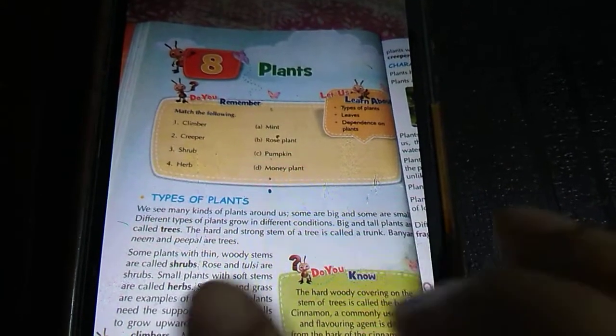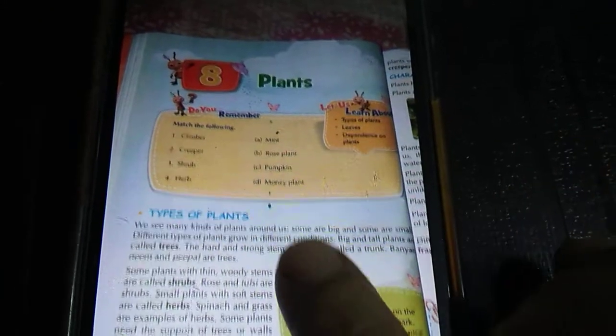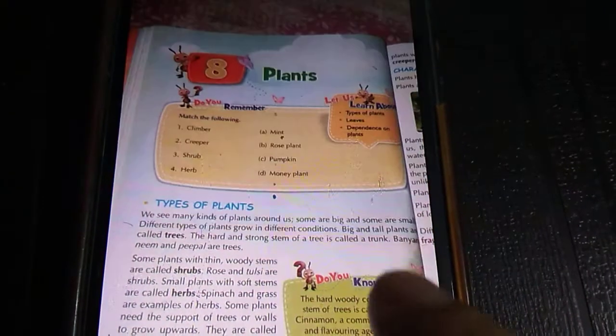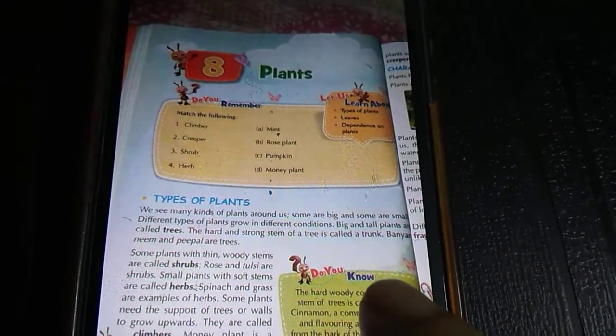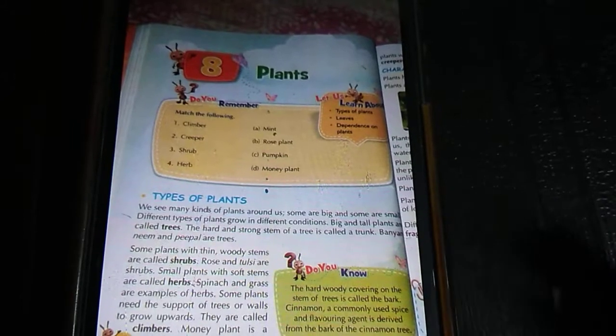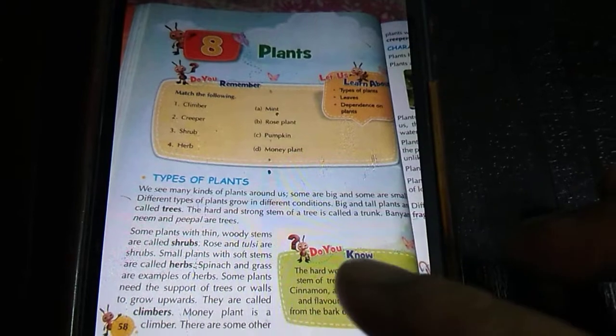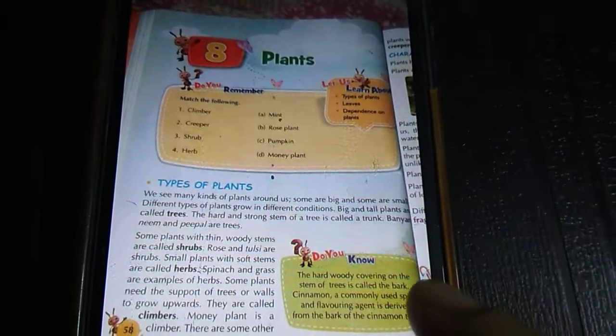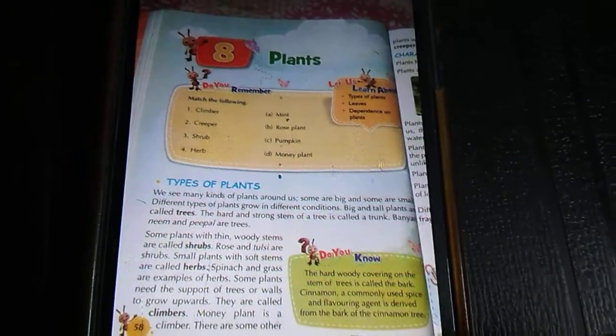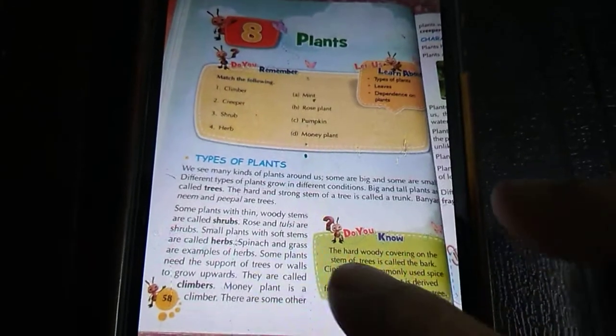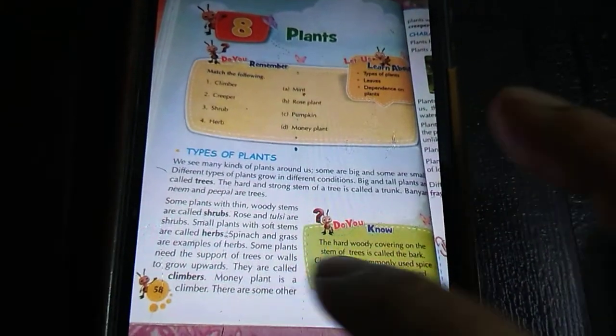Big and tall plants are called trees. The hard and strong stem of a tree is called a trunk. You have seen the middle part, the hard and strong part of the tree, that is called the trunk. Big plants are called trees. Banyan, neem and peepal are big trees, so they are called trees.